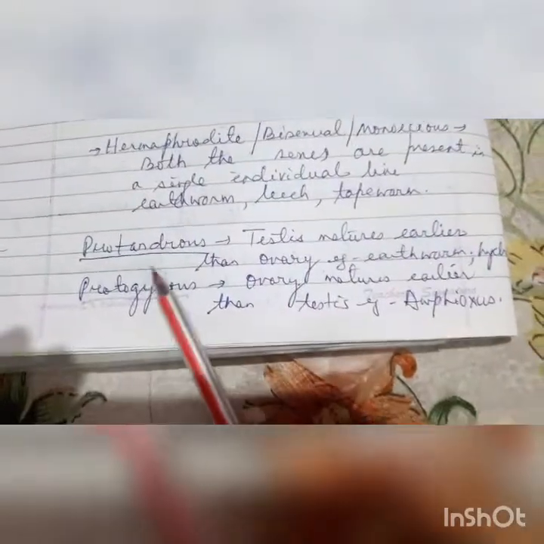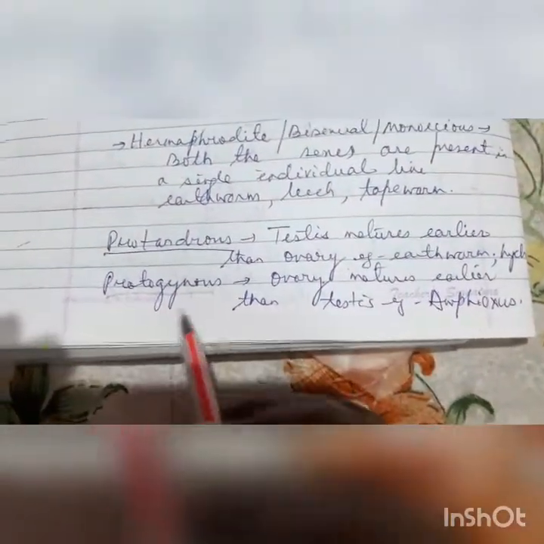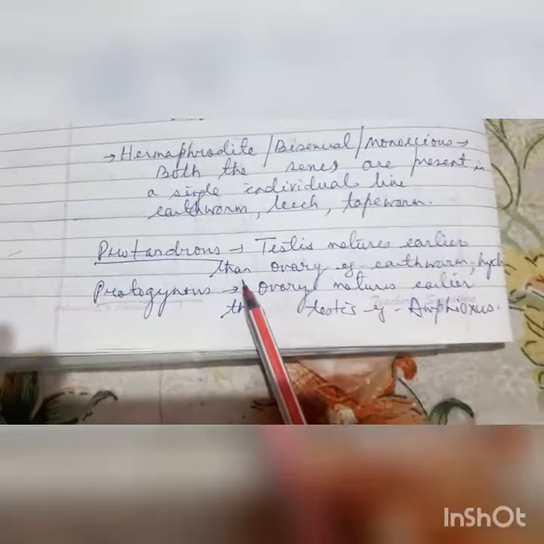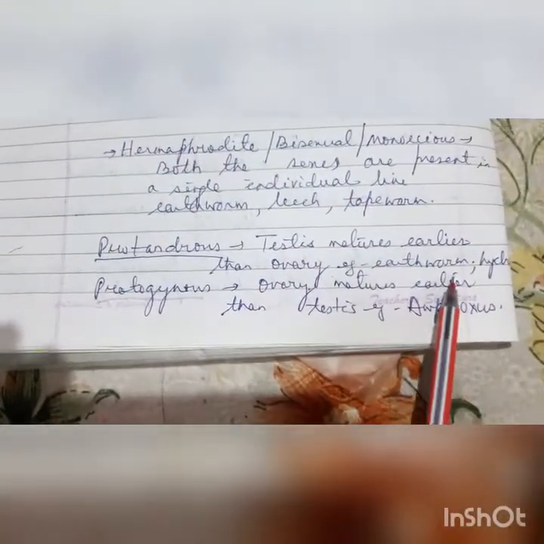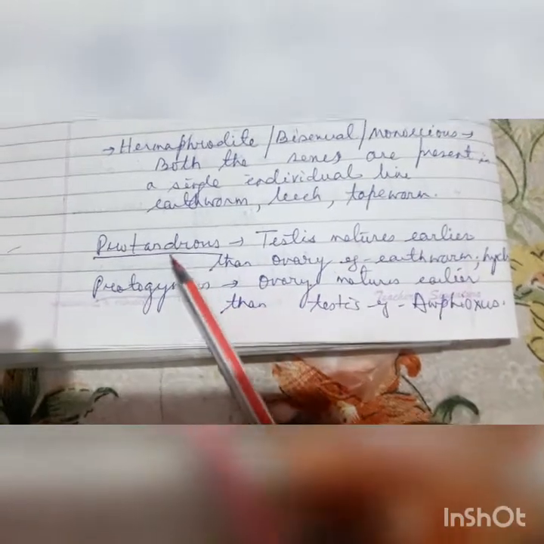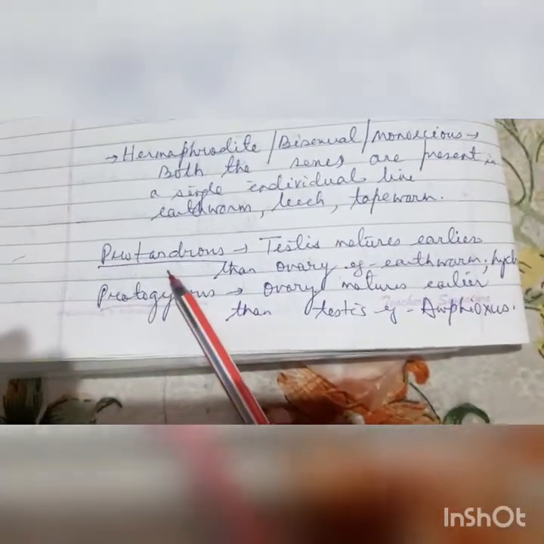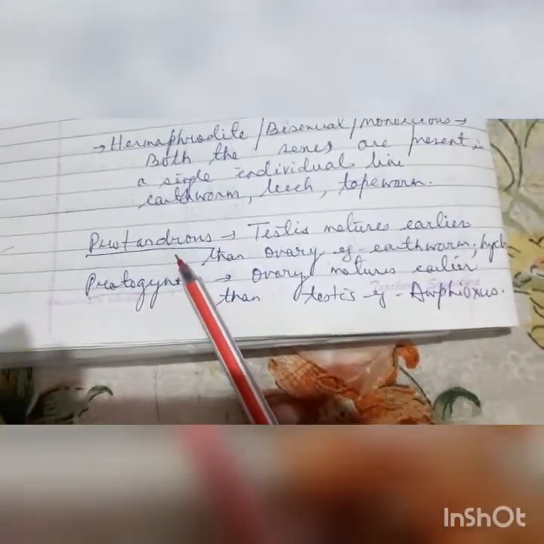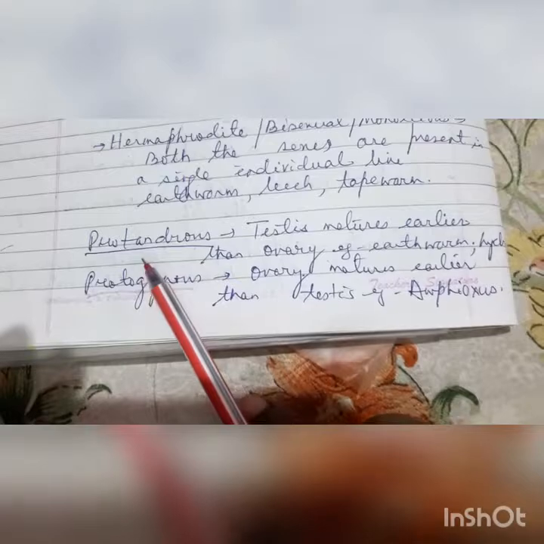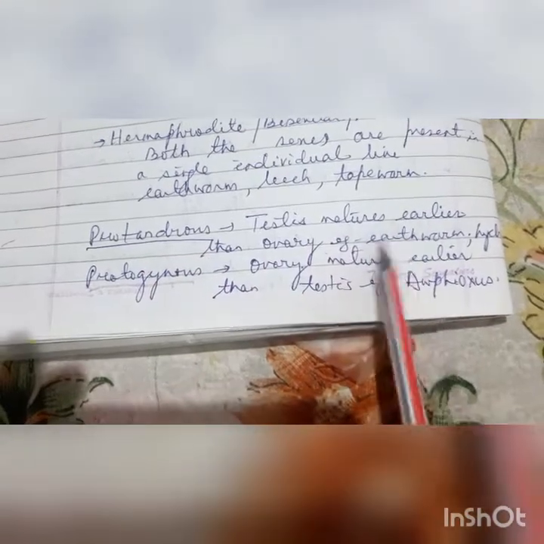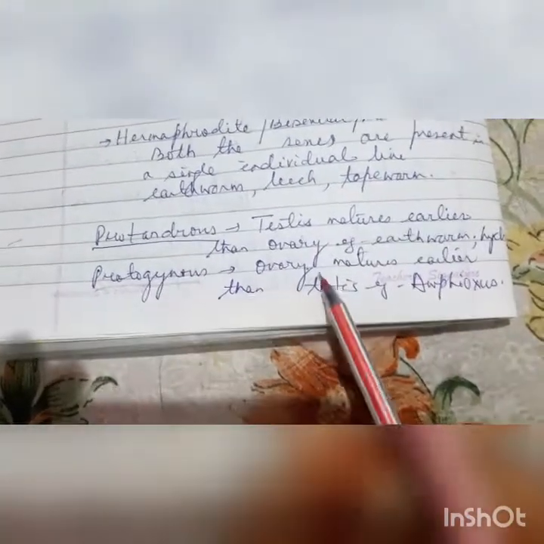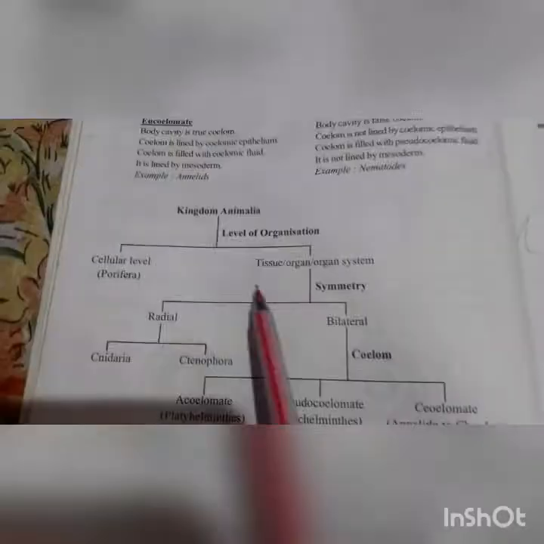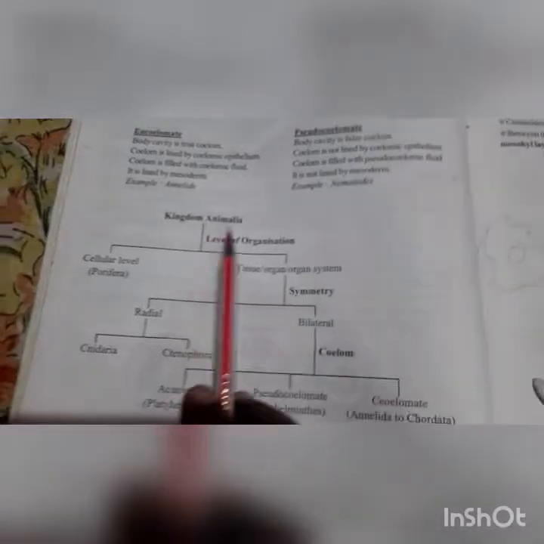Then the animal may be protandrous or protogynous. Protandrous means testes mature faster than the ovary. Examples are earthworm and also hydra. So, they are protandrous. You should remember all these words because these are very essential from the entrance point of view. Protandrous means the testes mature first. Protogynous means the ovary matures first. Example is Amphioxus.